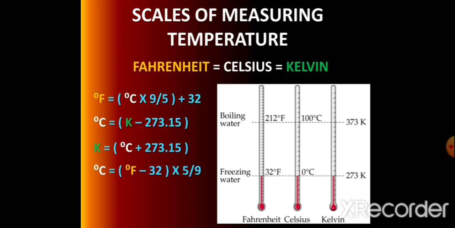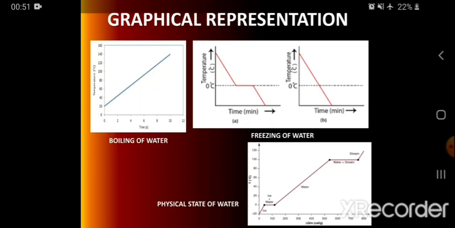Now we will study how we can represent these temperatures in graphical form. You can see the first graph for the boiling of water. On the y-axis of the graph temperature is plotted, and on the x-axis time is plotted.